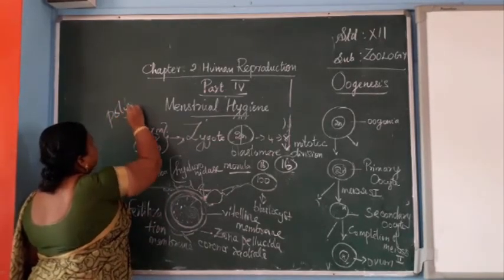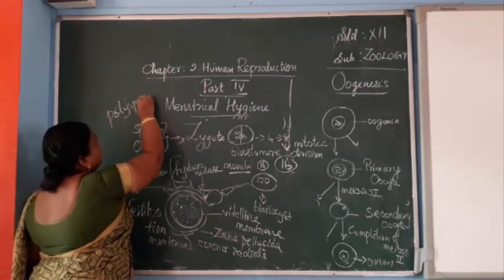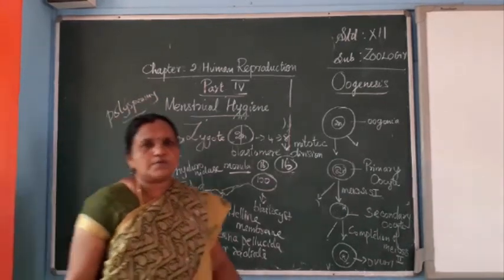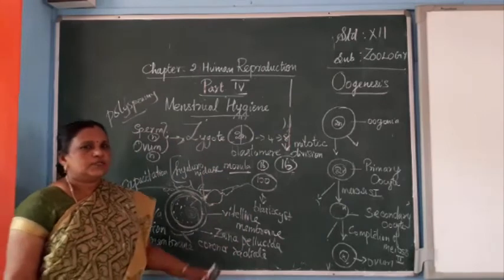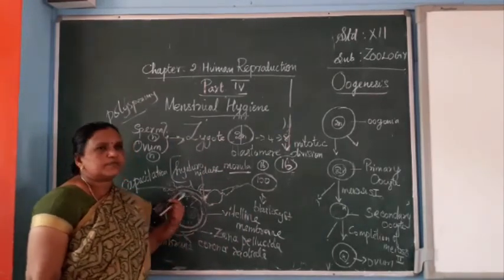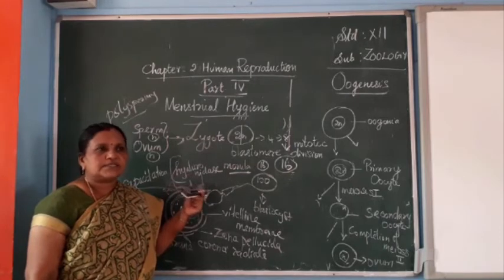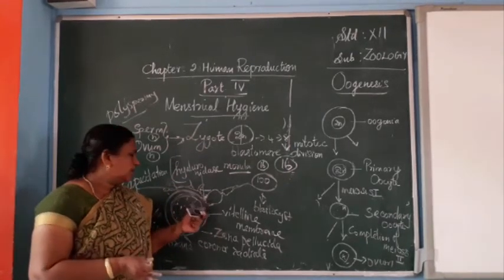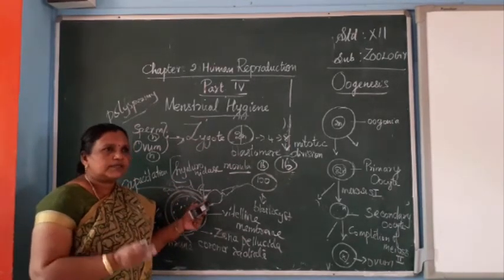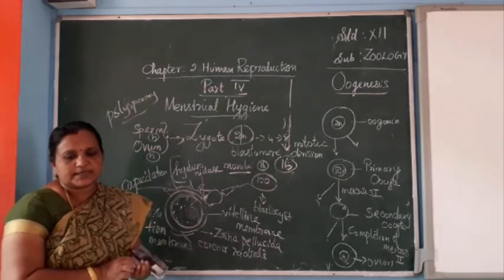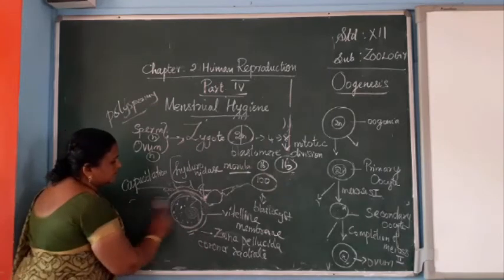The condition of more sperms entering the ovum is called polyspermy. So the function of the fertilization membrane is arresting the entry of polyspermy. Otherwise, we can say the entry of other sperms inside the ovum will be arrested by the fertilization membrane.